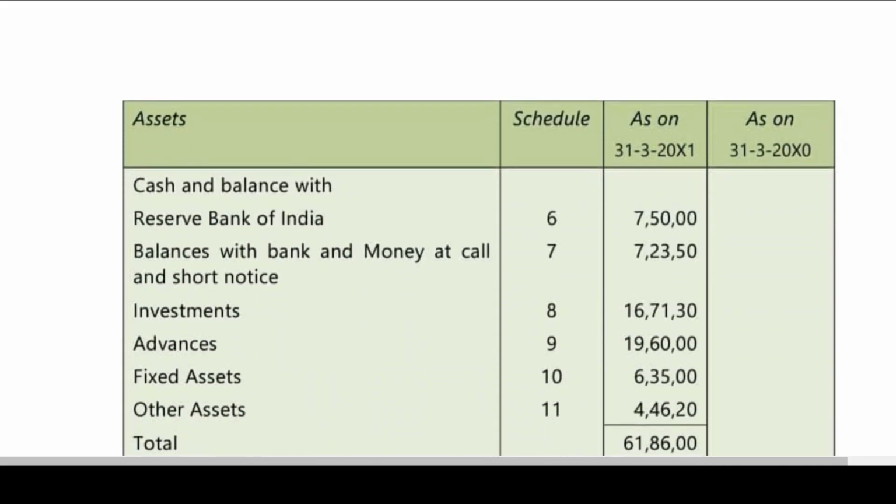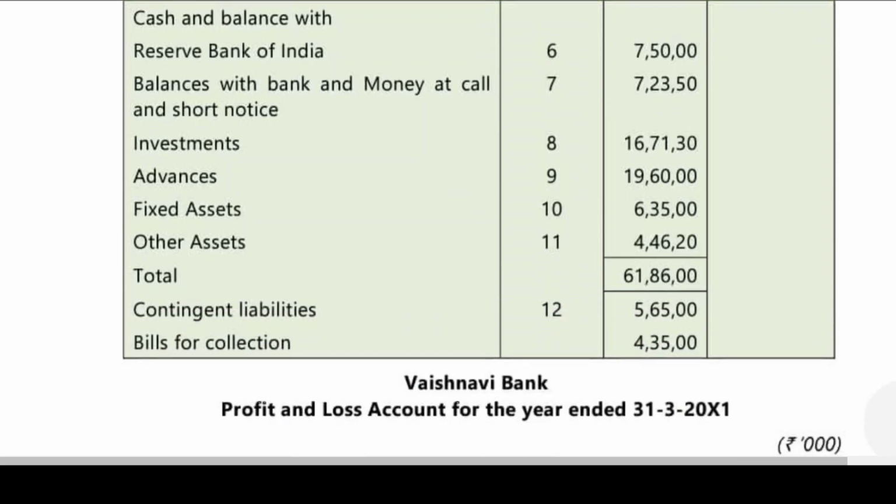Then cash and balance with RBI, I told you CBI AFO. These schedules I have already explained to you. Other assets. Then contingent liabilities. Bills for collection will be taken under contingent liabilities. Okay. I think this problem is basically remembering the format.